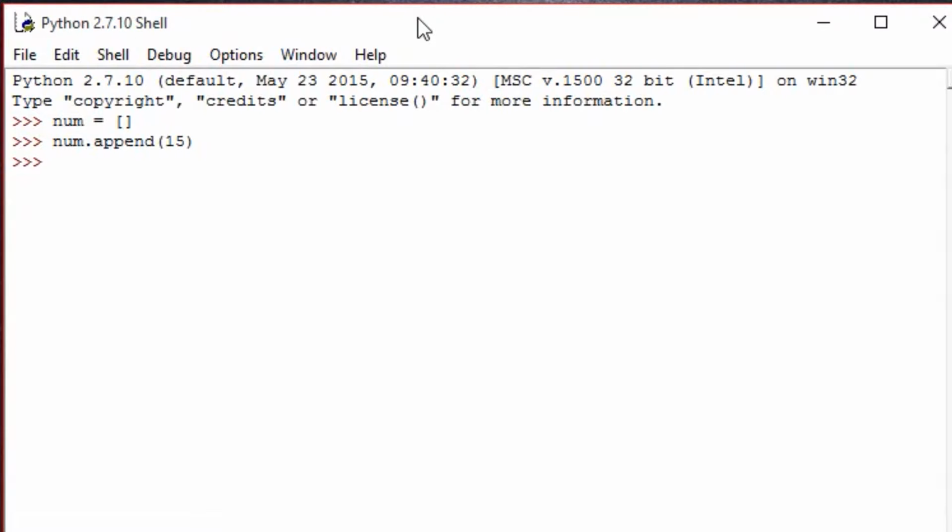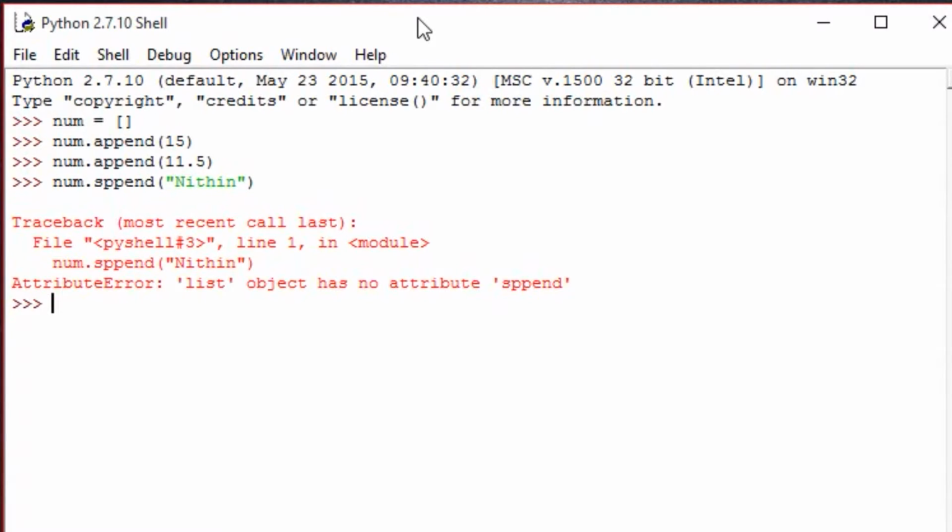I'm going to add another value, so type num dot append. This time I'm going to enter a float, which is 11.5 or anything, and I'm also going to add a string value. Num dot append, and enter the string, for example Nathan, which is my name, and press enter.